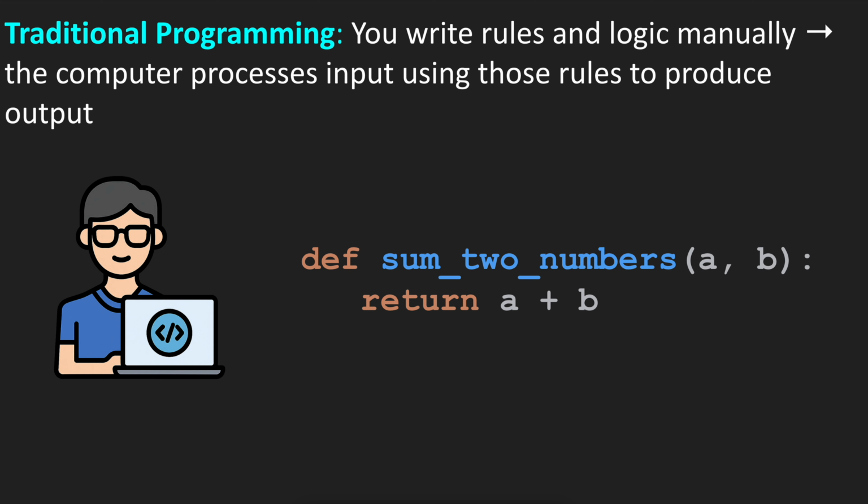For example, let's say we have this very simple function, sum two numbers, which takes two inputs, a and b, and returns the sum of a plus b. It doesn't matter how many times we call this function, it will exactly return the sum of a plus b. If we call it 100 times or a billion times, it will return exactly the sum of two numbers, because we defined the rule and the logic here.